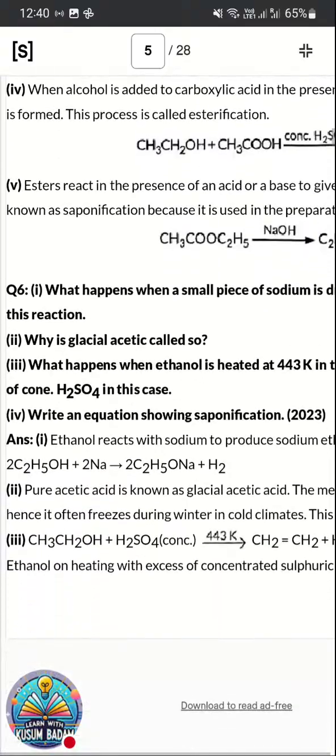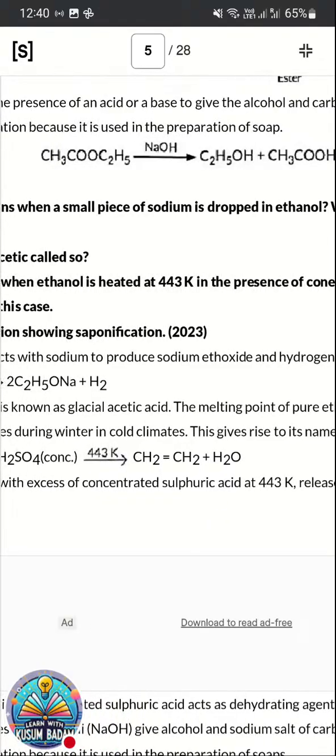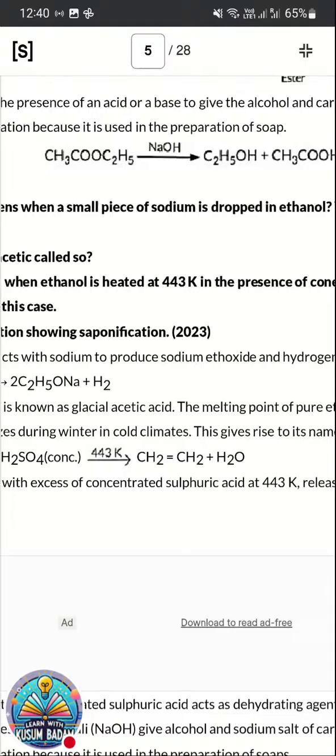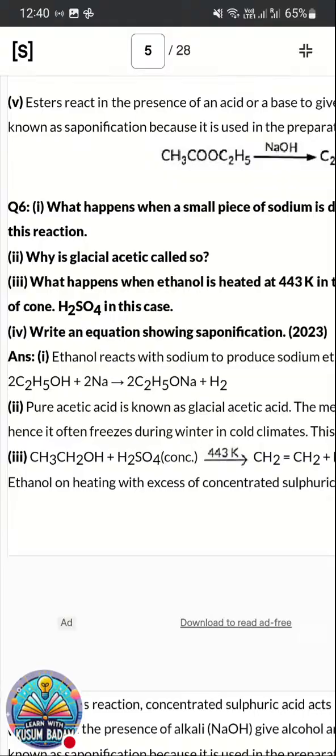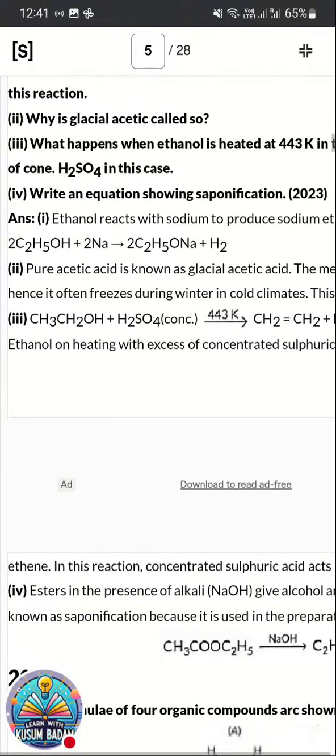Now the next question, the sixth one: what happens when a small piece of sodium is dropped in ethanol? When sodium is added to ethanol, it will react with the ethanol to form sodium ethoxide. The reaction is C2H5OH plus Na forms C2H5ONa. Hydrogen gets replaced with the sodium and there is liberation of hydrogen. Next one, why is acetic acid called glacial acetic acid? As acetic acid often freezes during winter, in cold climate it freezes, so we call it glacial acetic acid.